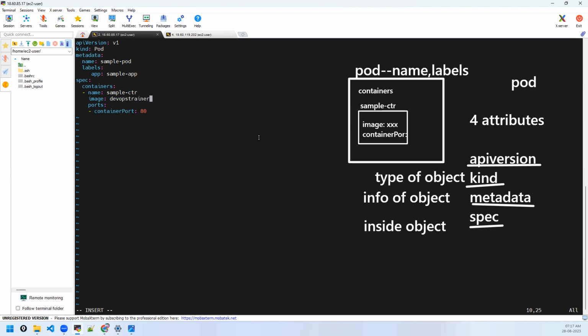I would be deploying some container like this. I have some image. I have deploy repository, V1 is the image, and it is also running on port 80. That's all. So if I run this, it will create a pod with a sample pod, sample app label, sample container name from this image. One pod will be created on the available worker nodes. How many worker nodes do I have? One worker node as of now. So it will go to that node only because there is only one worker node. So let me save this file.